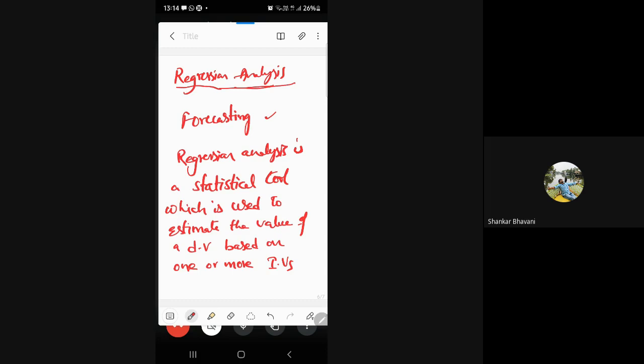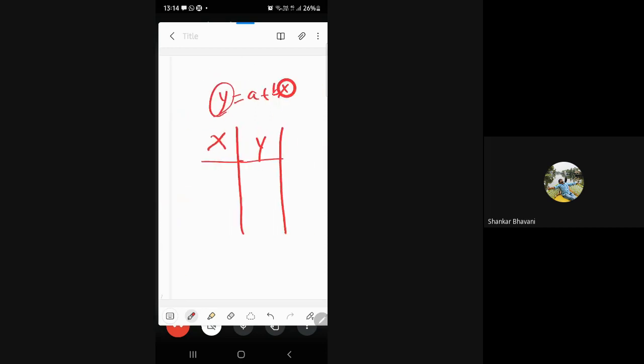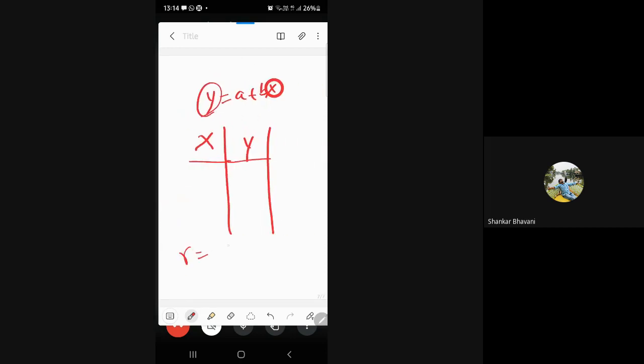We should not assume that they are correlated. While analyzing the data, we should not assume. When we have data for x and y, first we need to calculate the correlation coefficient. If your correlation coefficient r is, let's say, 0.8, then the 0.8 represents that there is some relationship between x and y.